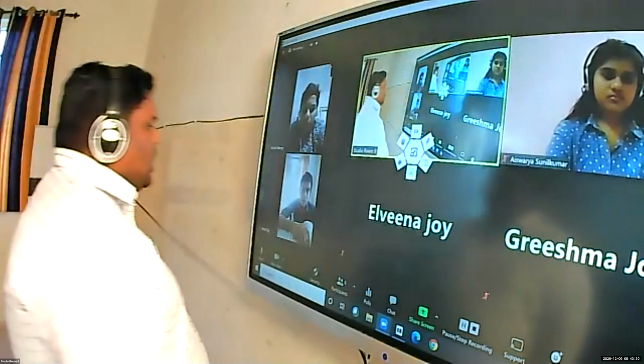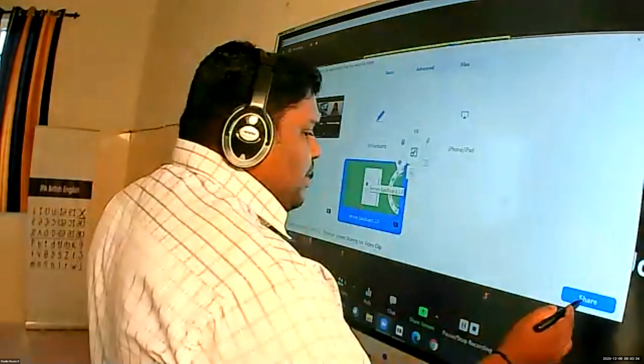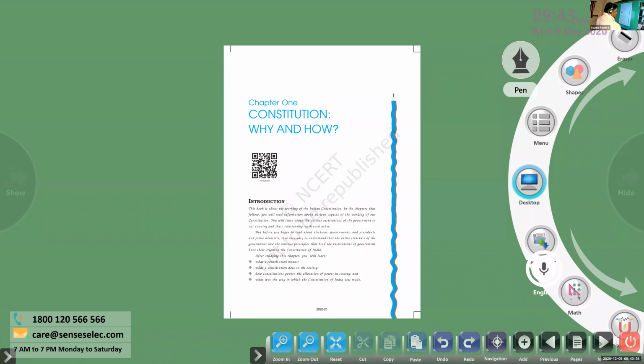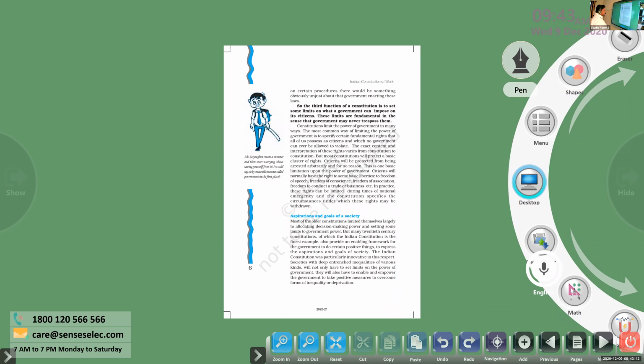So the constitution creates hindrances or barricades for the government making rules and regulations that are against the will and interest of the people, or basically protects the fundamental rights. That's it. Here it is: the constitution limits the powers of the government in many ways.